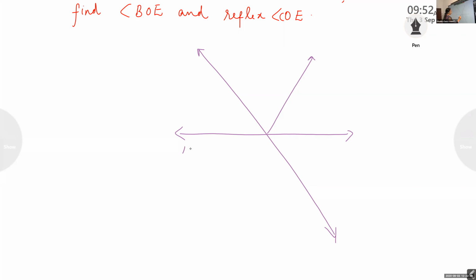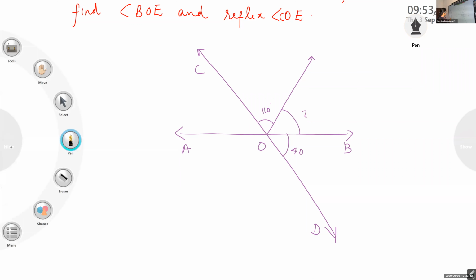This is AB and CD intersect at O. Now you found this angle as 110. Now it is given in the question that this angle is 40 degree. Now we have to find this angle. It is given that AB and CD are two lines.